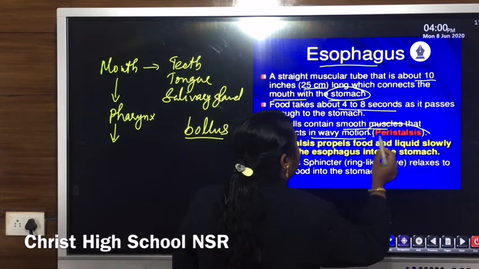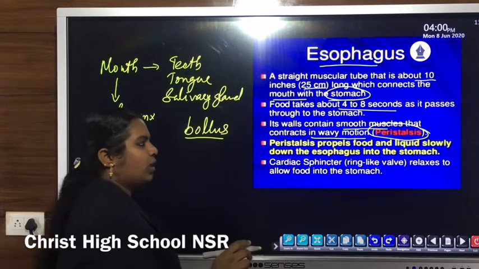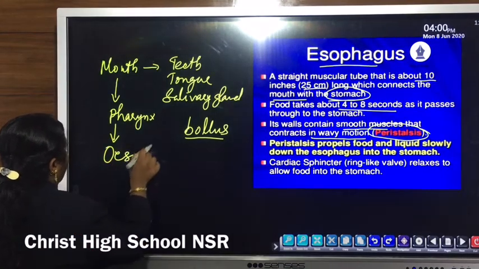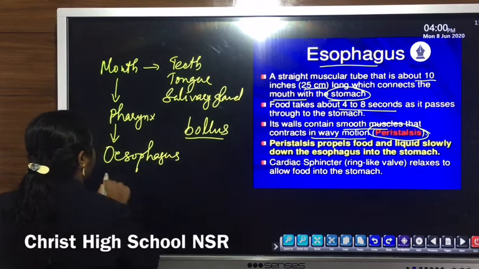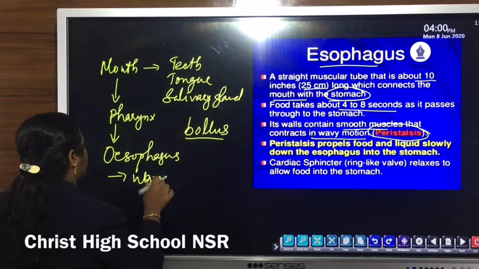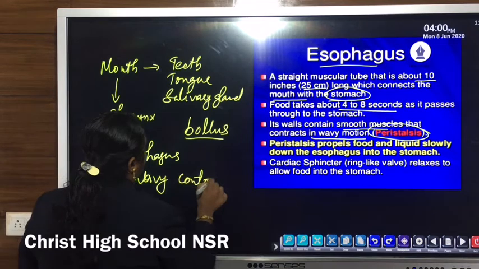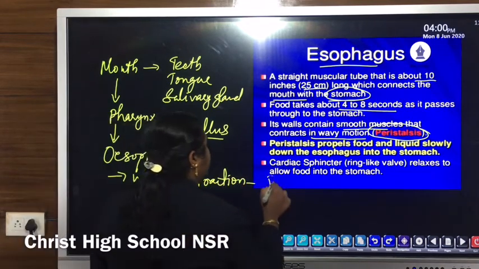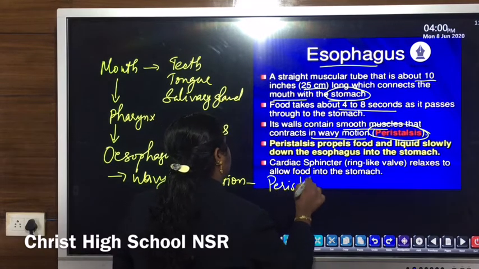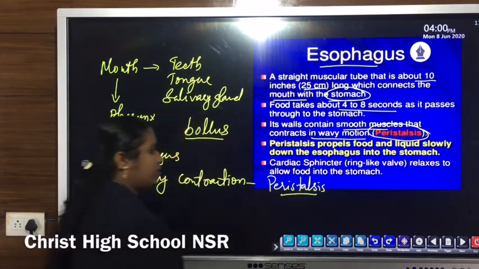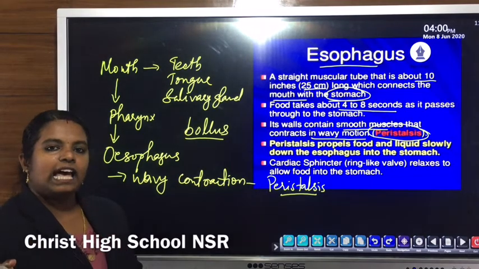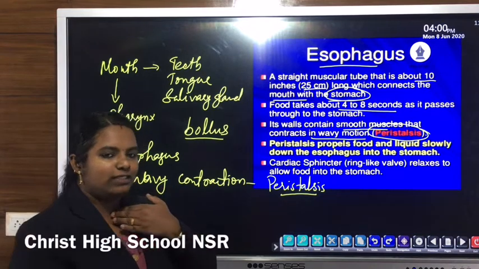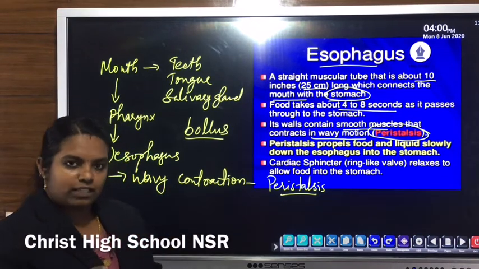This wave-like contraction of the esophagus is known as peristalsis, and it results in the downward movement of the food bolus through the esophagus towards the stomach.